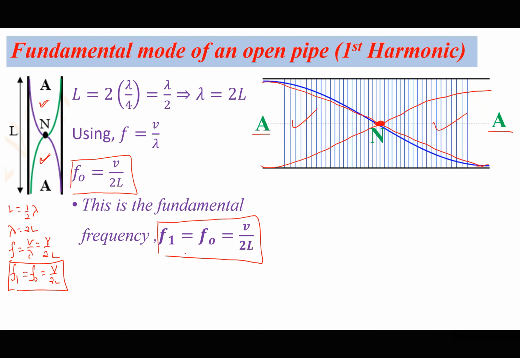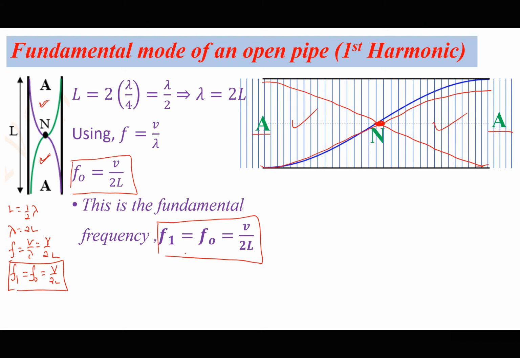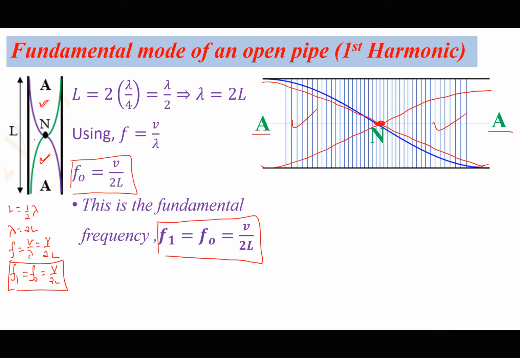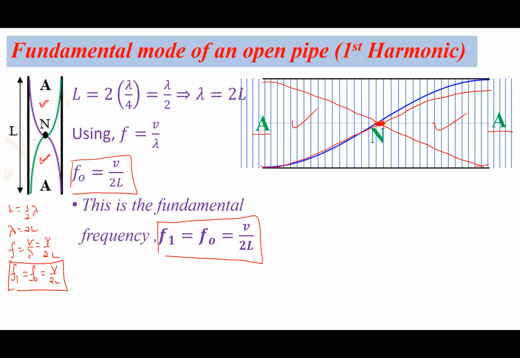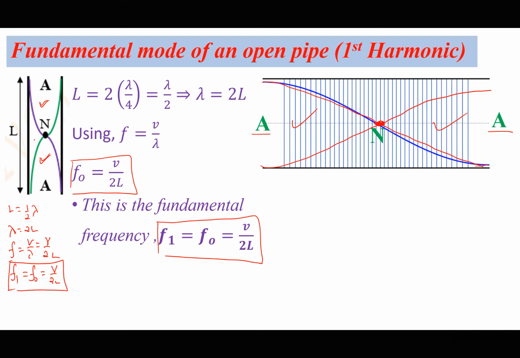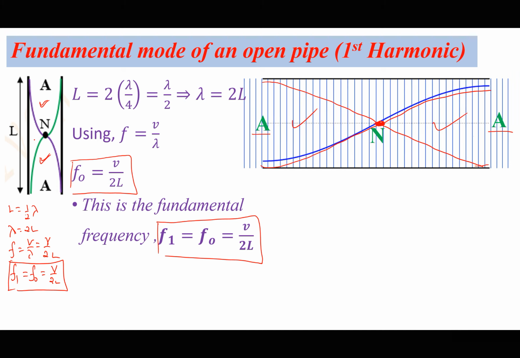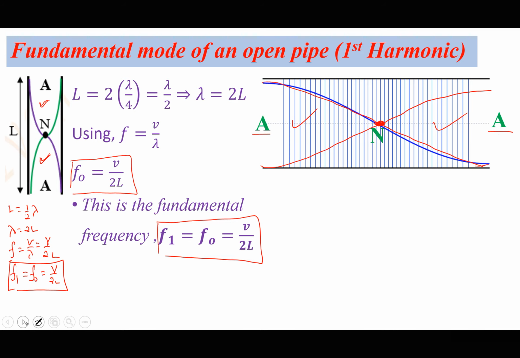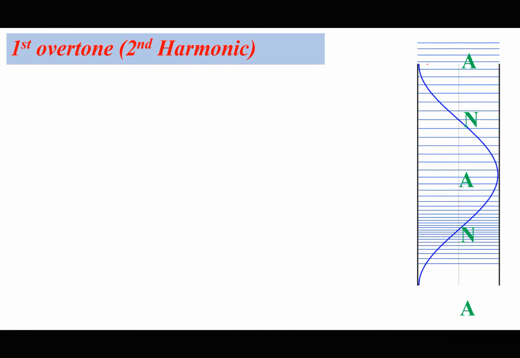So remember, to increase the frequency, we have to blow even harder into this pipe. So let's try to increase the frequency. In increasing the frequency, we have to create another node. And in the process of creating another node, or more loops, it means we are going to create another antinode, because there will always be one more antinode than the number of nodes. And there are always antinodes at both open ends. So if we increase the frequency, then we would have something like this, where we shall have